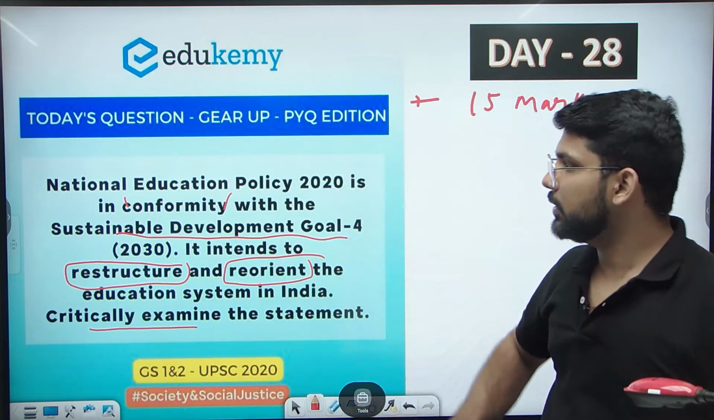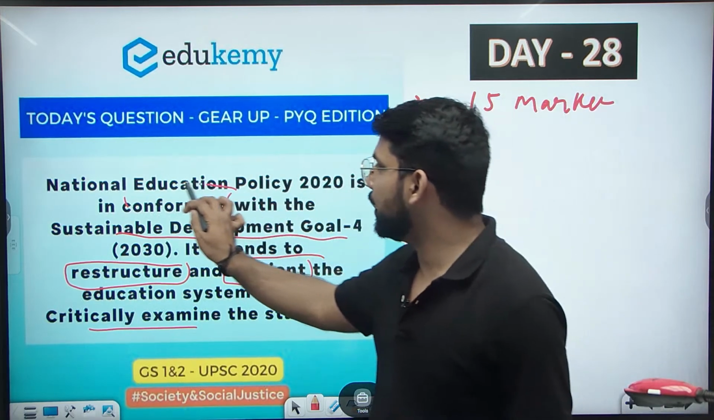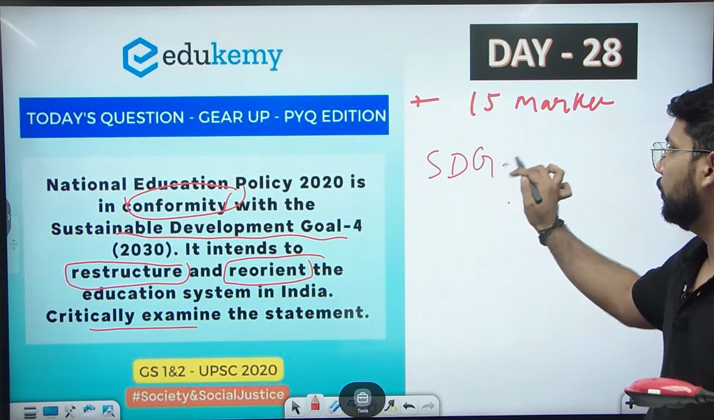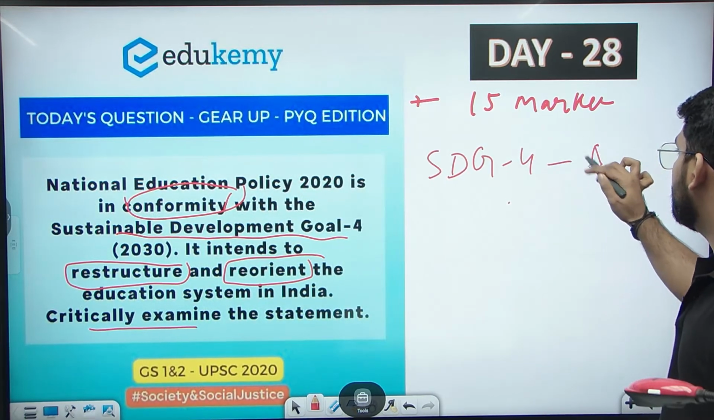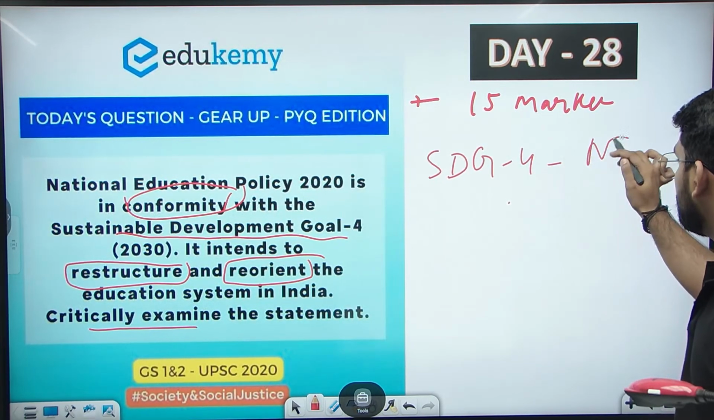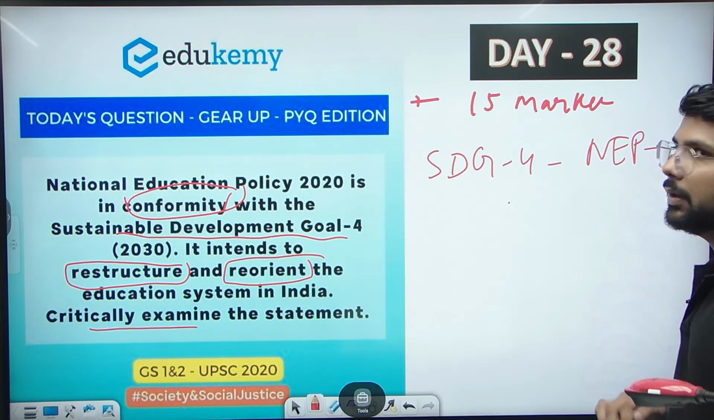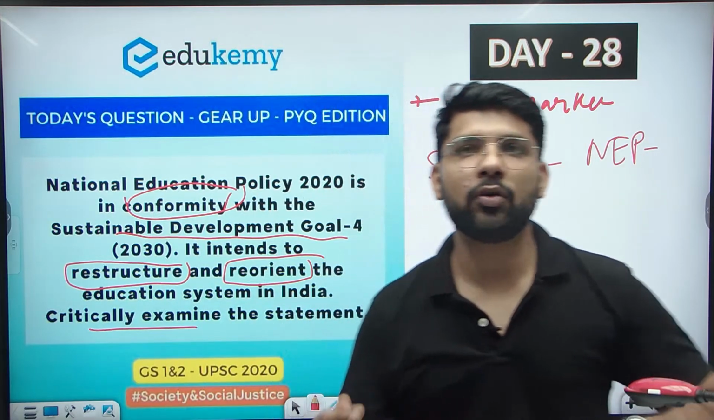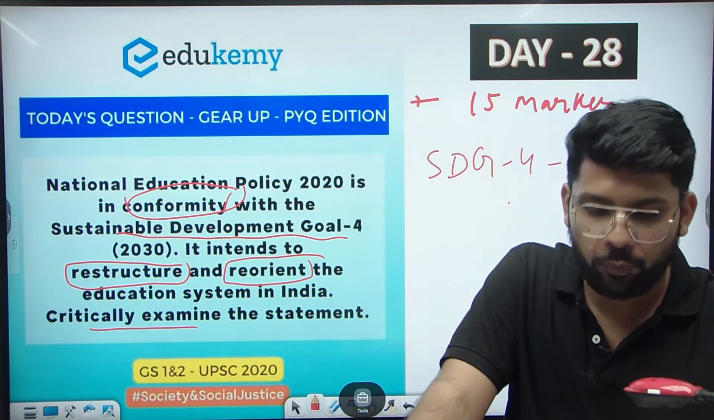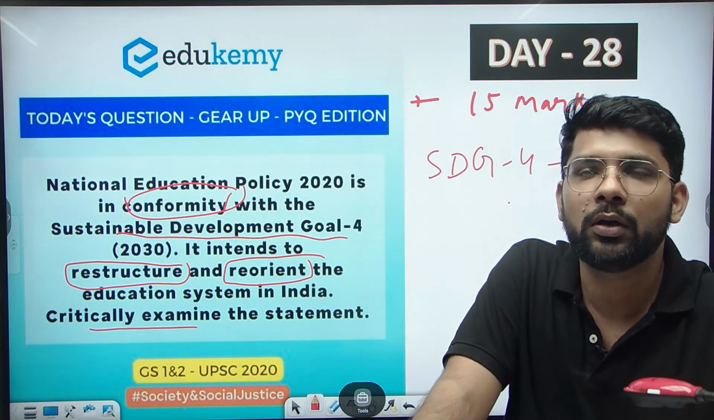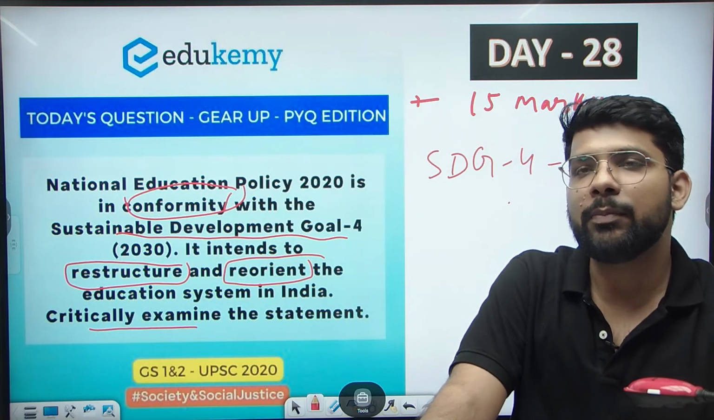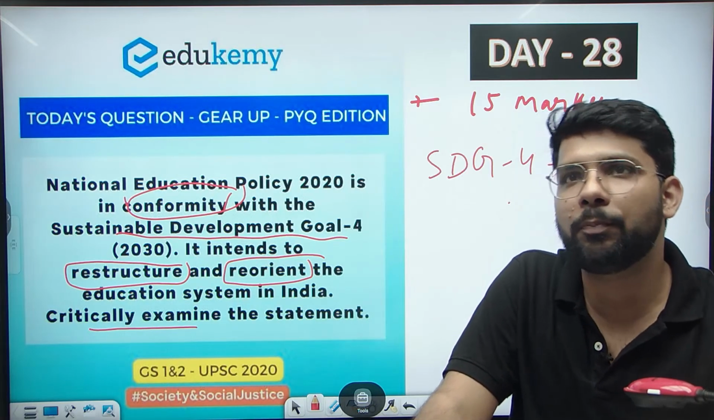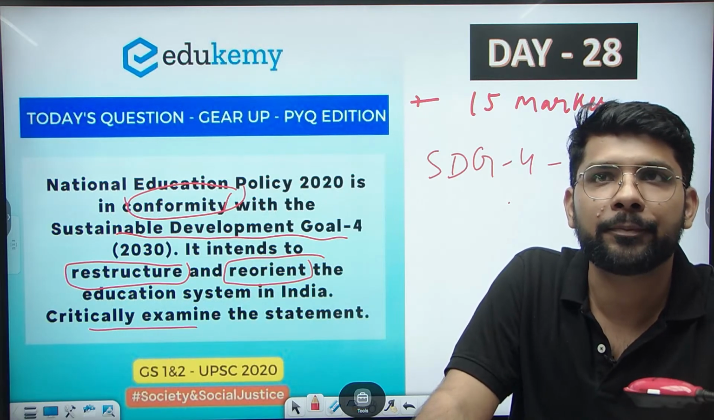If we break down the question, first we will focus on the conformity, meaning how Sustainable Development Goal 4 and the new education policy are similar, or how the new education policy is in line with Sustainable Development Goal 4. We need to give some points from Sustainable Development Goal 4 which are similar to the NEP, or NEP points which are similar to Sustainable Development Goal 4. This is the one part which the question is demanding.